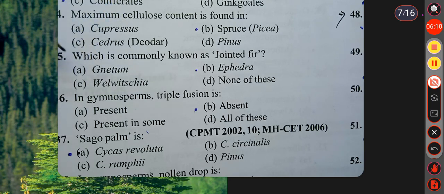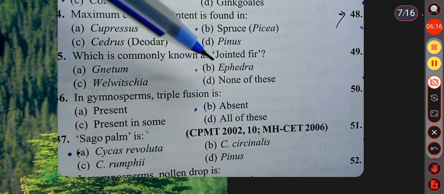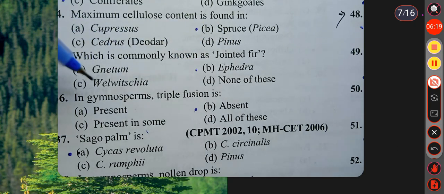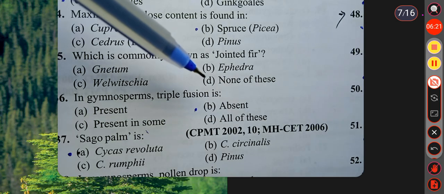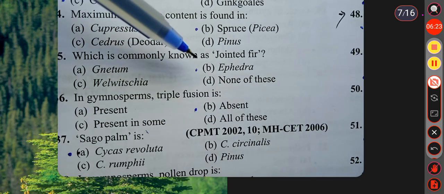Then see the next question, which is commonly known as jointed fir. Option A Gnetum, option B Ephedra, option C Welwitschia, or option D none of these. Here the answer is Ephedra. Ephedra is commonly called jointed fir.